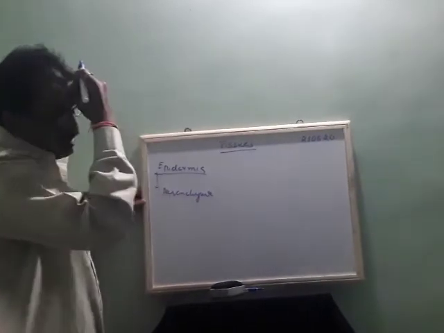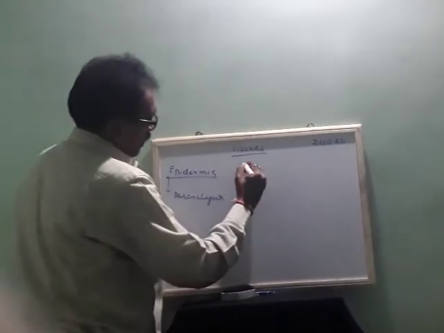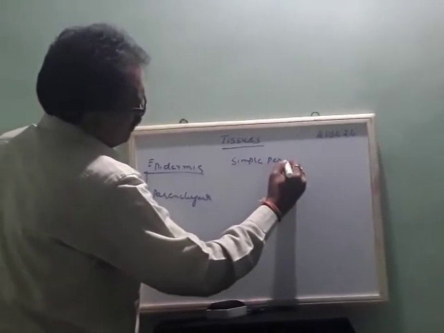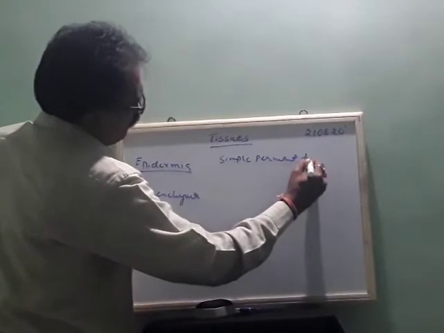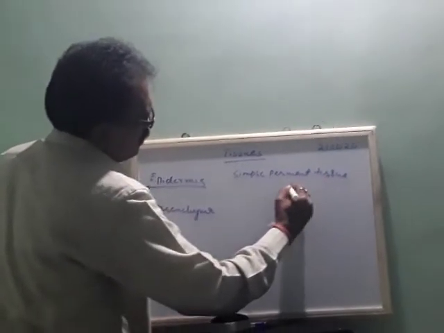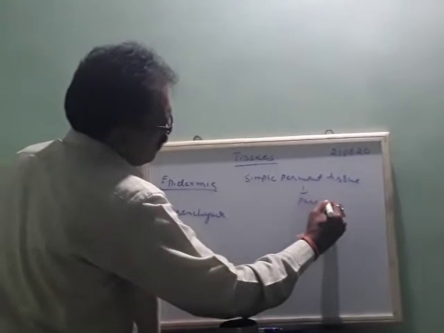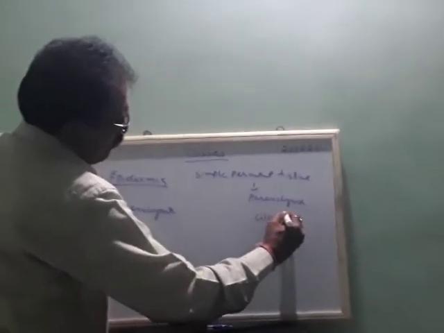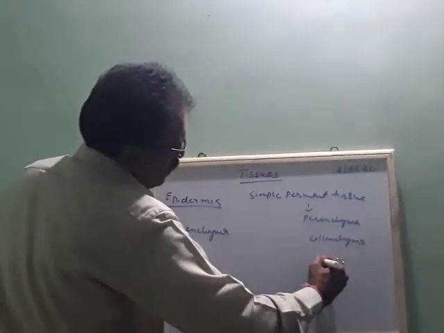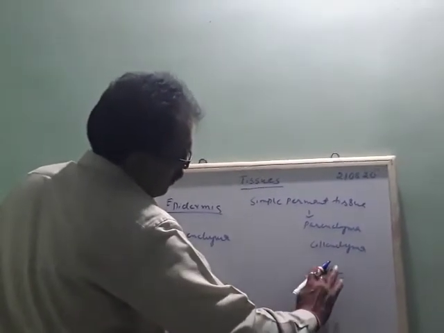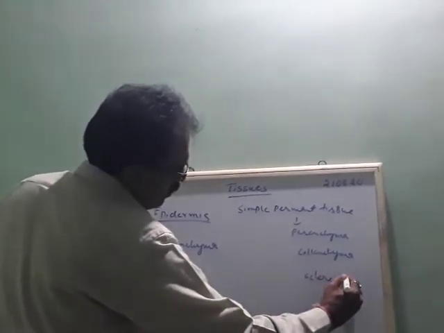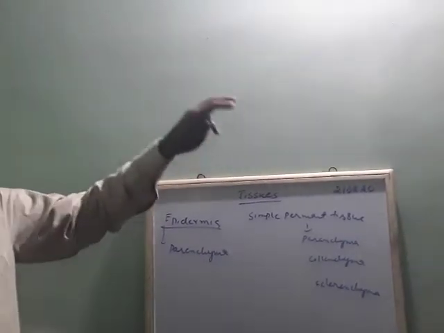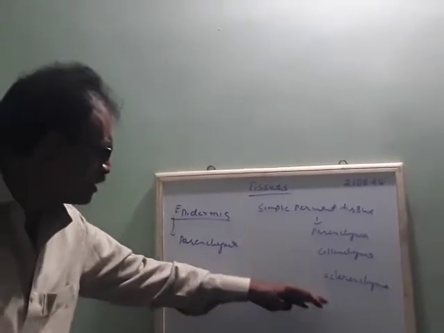So we divide simple permanent tissues as parenchyma, collenchyma, and sclerenchyma. So mainly we have three types of simple permanent tissues: parenchyma, collenchyma, sclerenchyma.